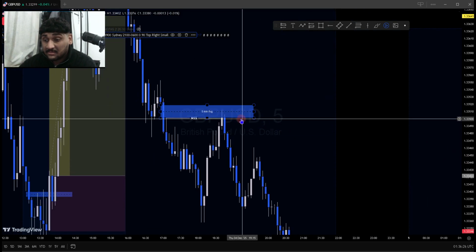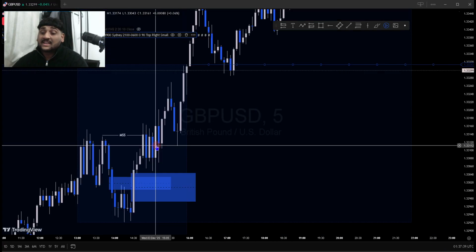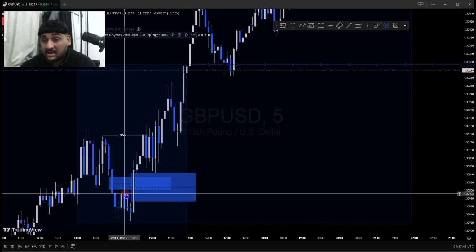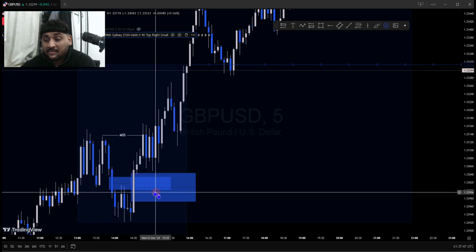This is a market structure shift, when it closes above a wick and is supported by a fair value gap or inverted fair value gap. In this case, this one is supported by a BPR of one inverted fair value gap and one fair value gap.